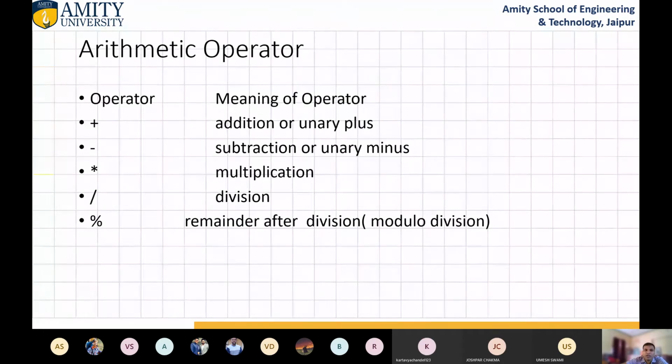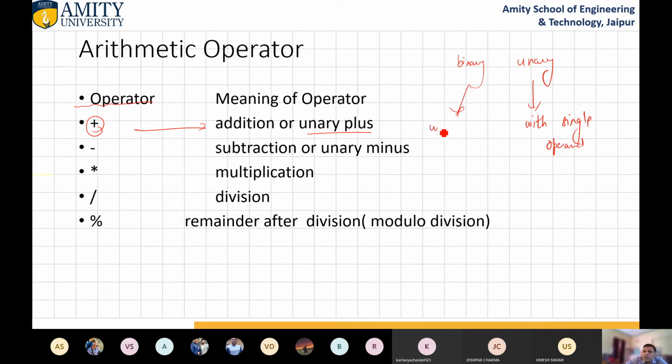So let us see arithmetic operators. These are the operators, and what is the meaning of each operator? Plus is an operator used for addition or unary plus. What is the meaning of unary and binary? There are two terms, binary and unary. Unary means with only a single operand, or variable. And binary means with two operands.